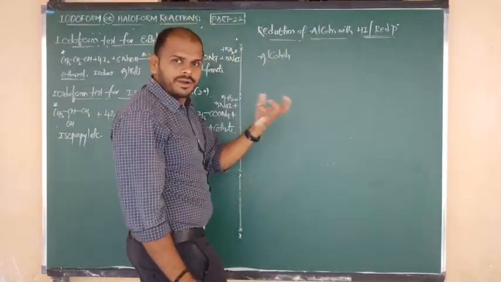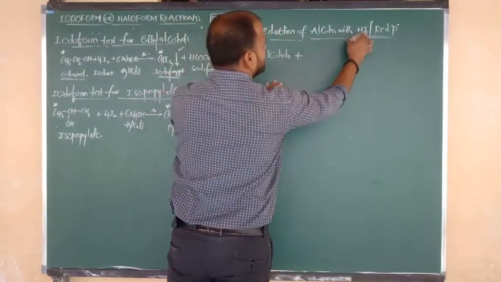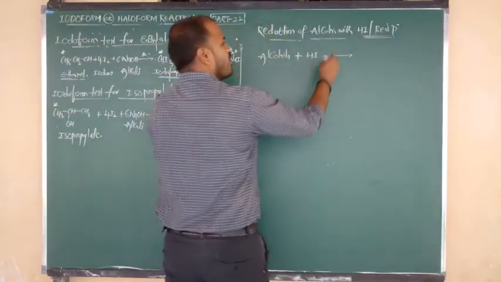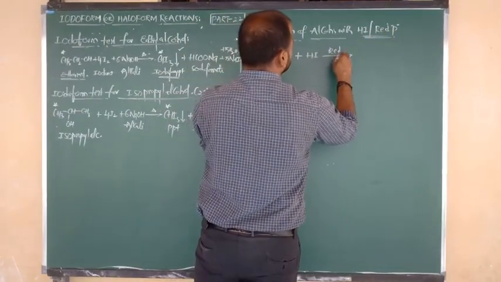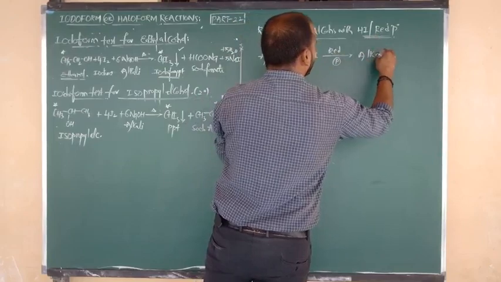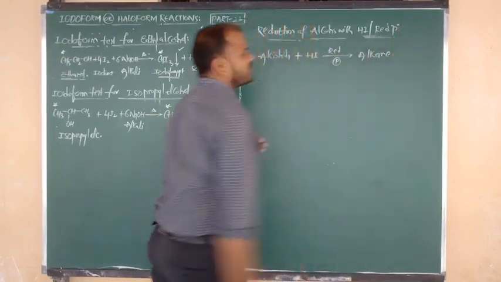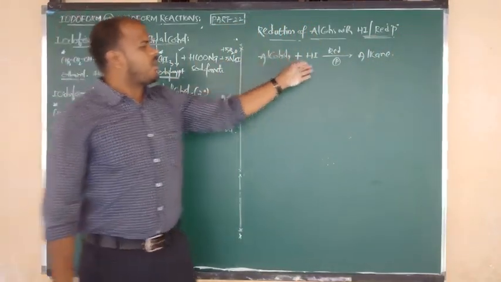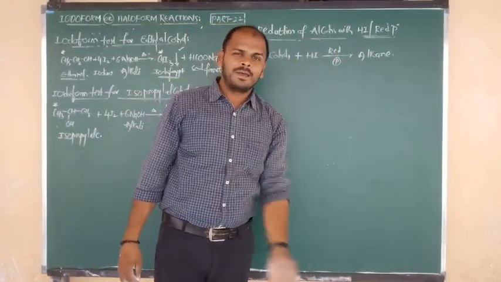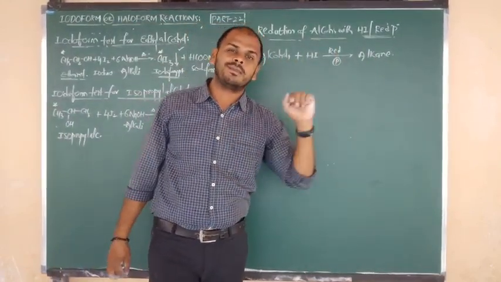Alcohols upon reduction with which compound? Hydrogen iodide. Reduction takes place in presence of red phosphorus, and it gives the product alkane. This is important for you. Alcohols upon reduction with hydrogen iodide in presence of red phosphorus form alkane.